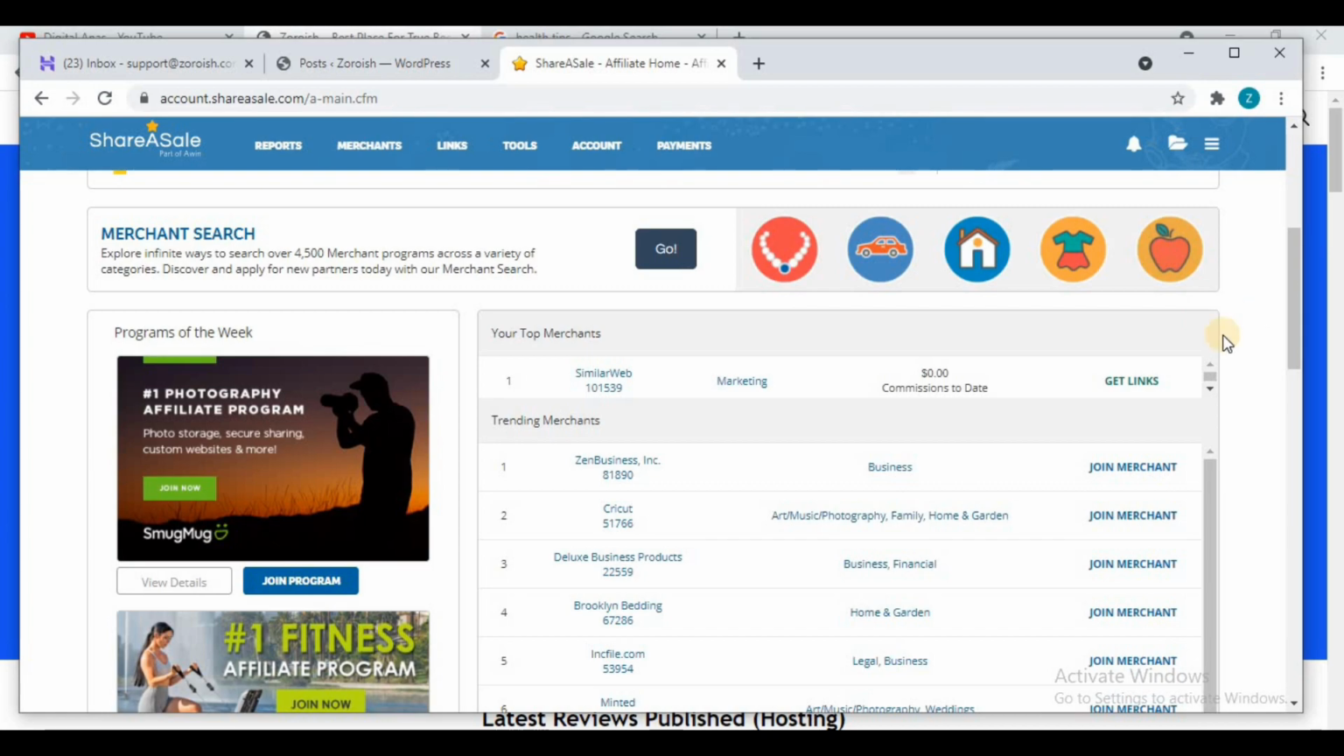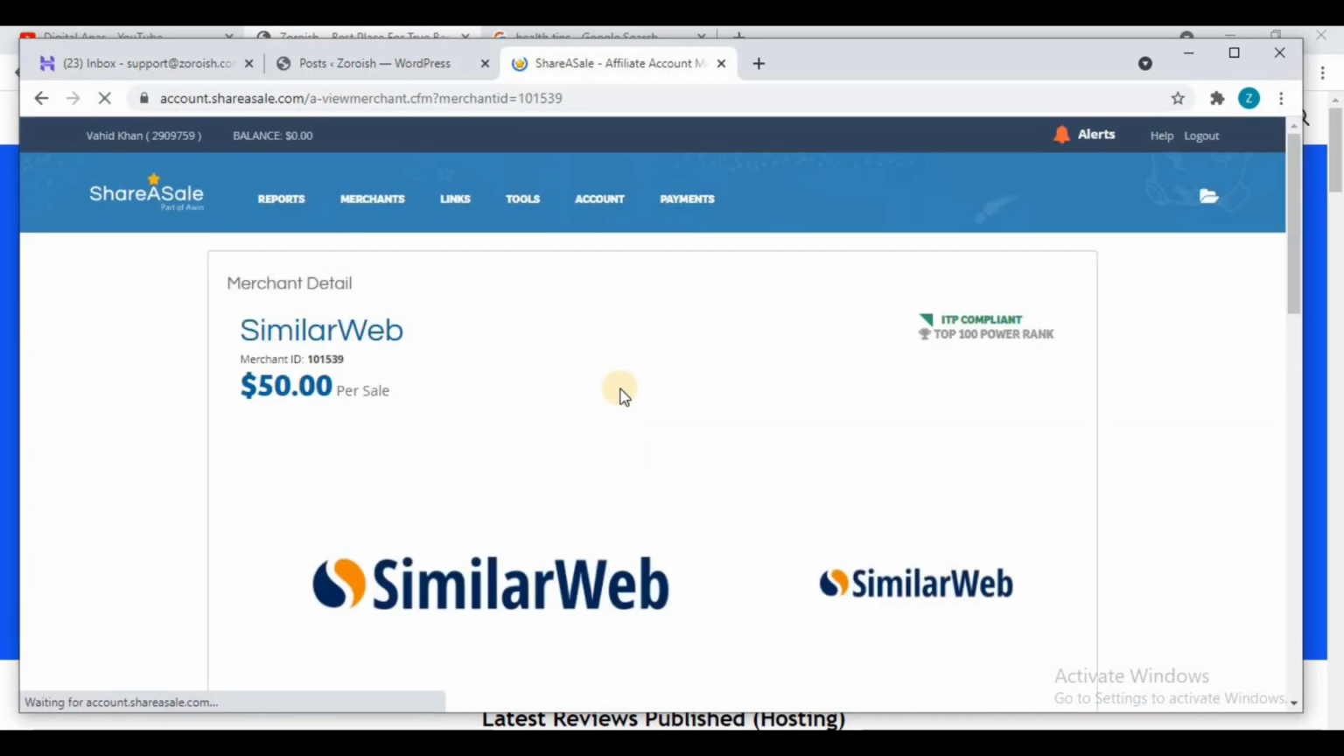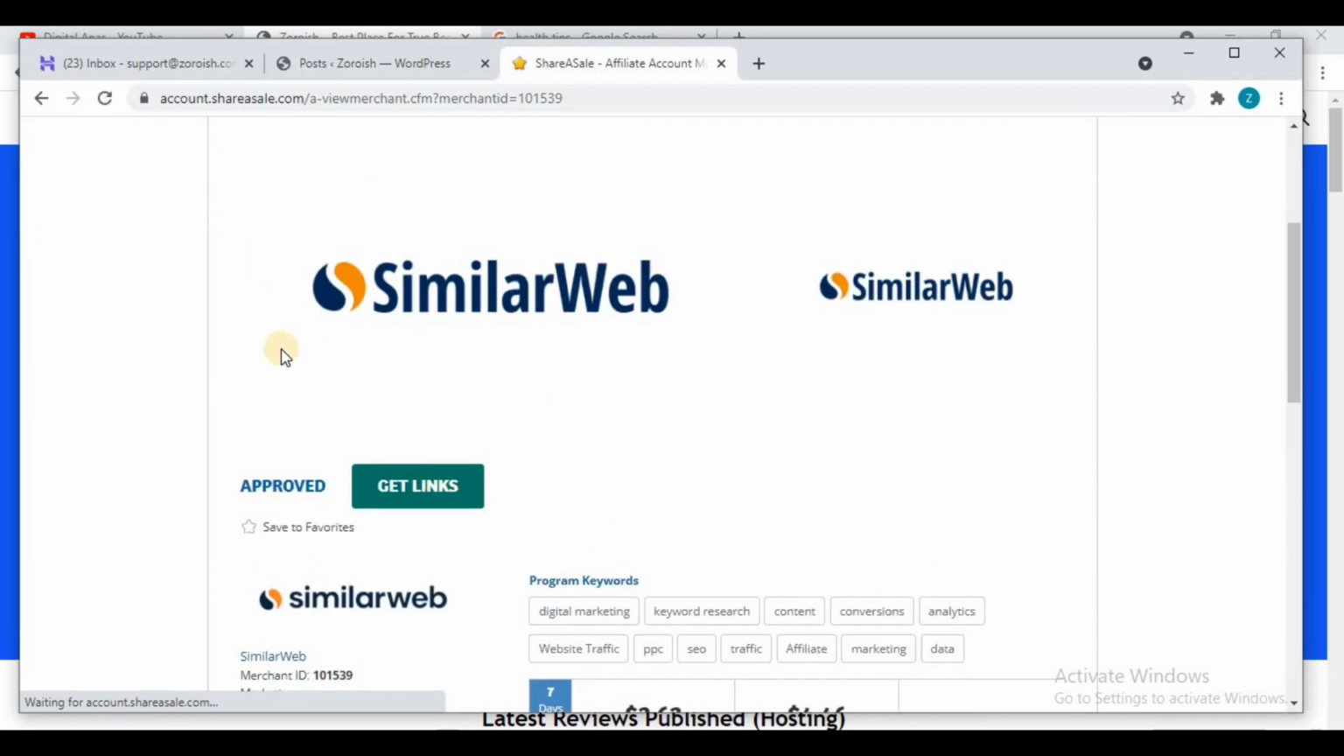So I would like to share one story with you about SimilarWeb. Let me share it. As soon as I got approval of ShareSale, I applied for SimilarWeb. But after almost 24 hours I hadn't received any update or any email regarding the SimilarWeb approval or decline. So what I did was simply contact this SimilarWeb merchant.